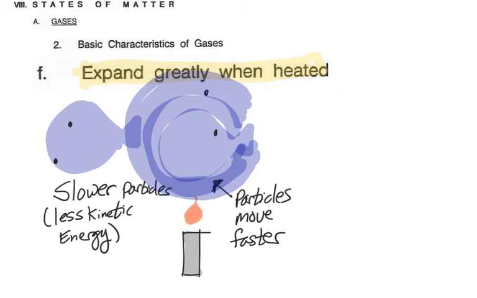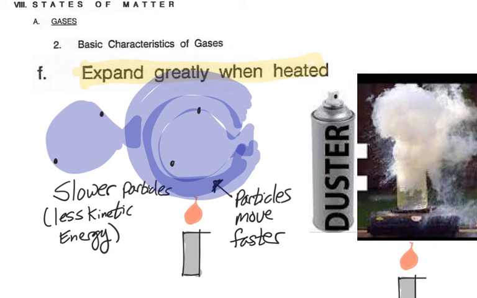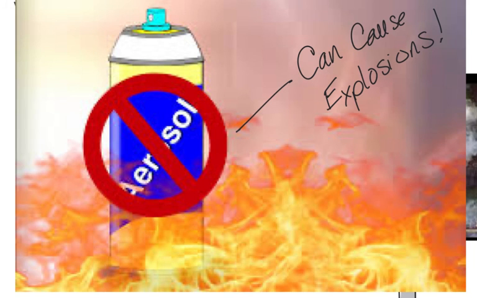Now this has to be in an expandable container. So if I'm in a cylinder, even if I heat it, that cylinder cannot expand. But if I'm in a balloon, the balloon can get larger and larger. So that's what we see with a hot air balloon. If you continue to heat the gas cylinder, though, it will try to expand, and it will increase its pressure instead, and it will eventually explode. So that's why we don't ever put a gas cylinder into something where it would be heated.